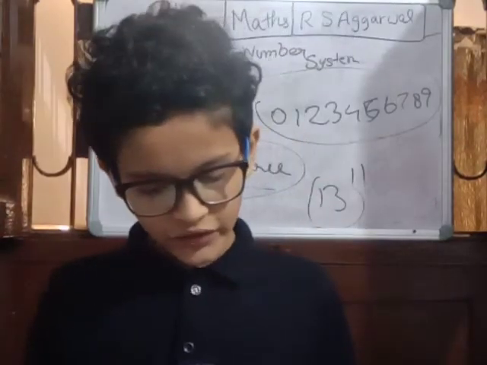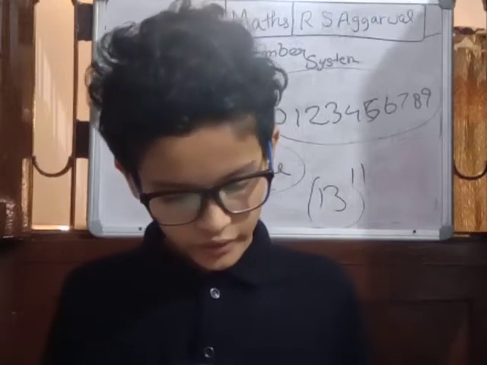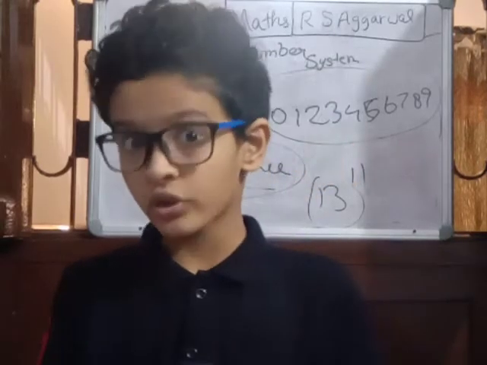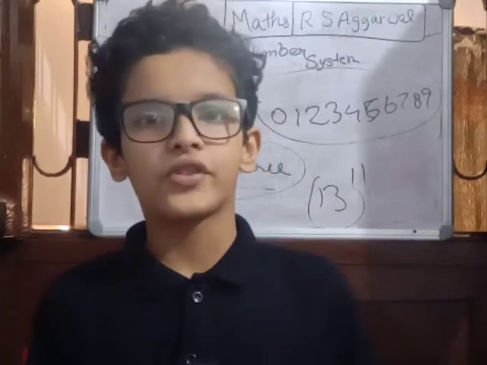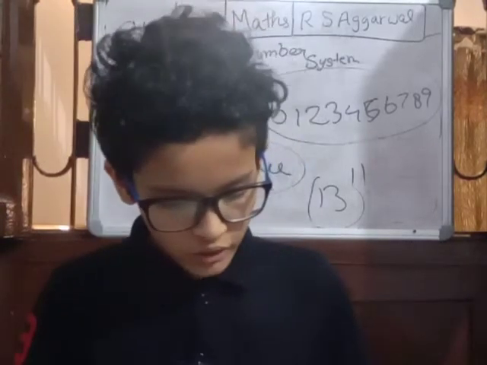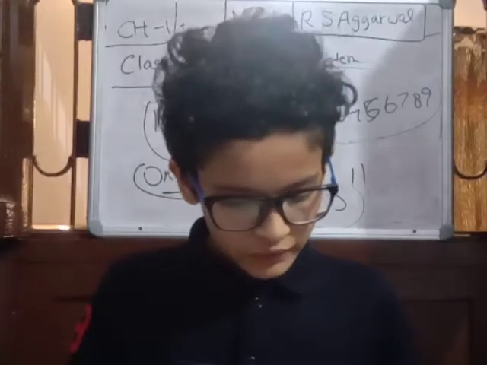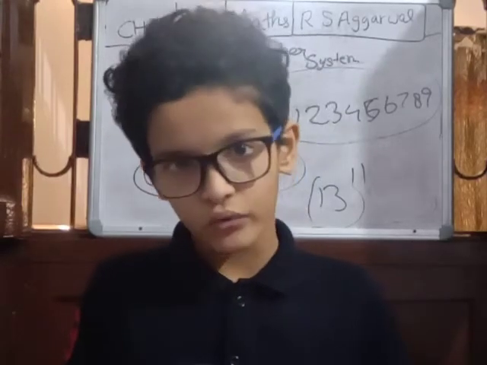We use the place value system to represent a number. As I told you, there are two types: the Indian place value system and the international place value system. For a given numeral, we start from the extreme right as ones, tens, hundreds.